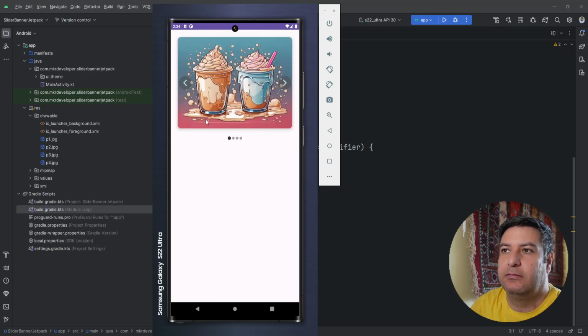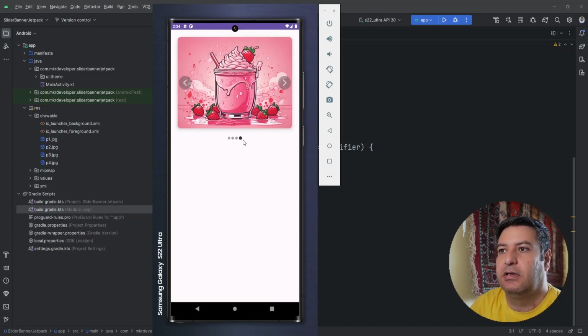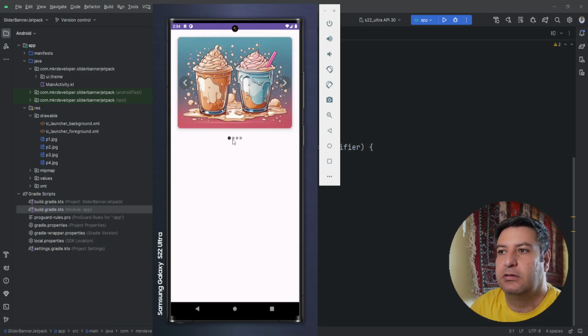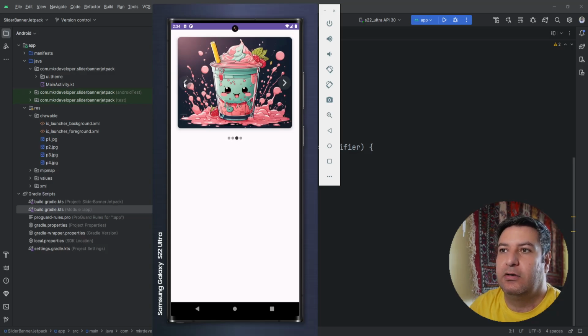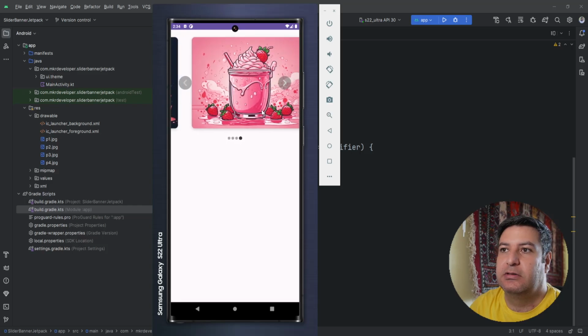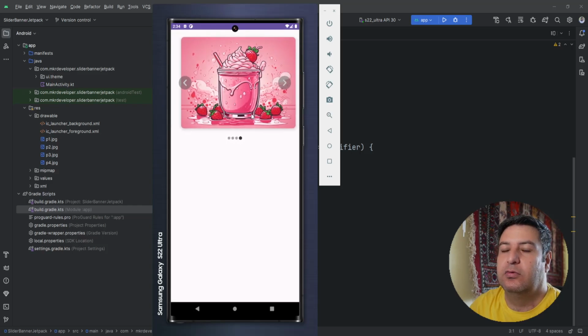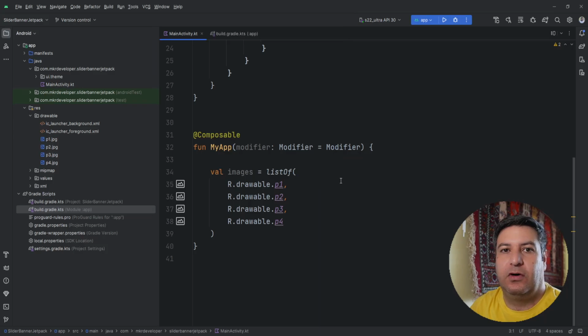So we need a column to locate this horizontal pager inside it, and to locate this below the horizontal pager. And also these buttons, as you can see, the position of them is constant on the screen. So on top of this horizontal pager we have one box to hold these buttons inside it. These are icon buttons, so we need that box as well.